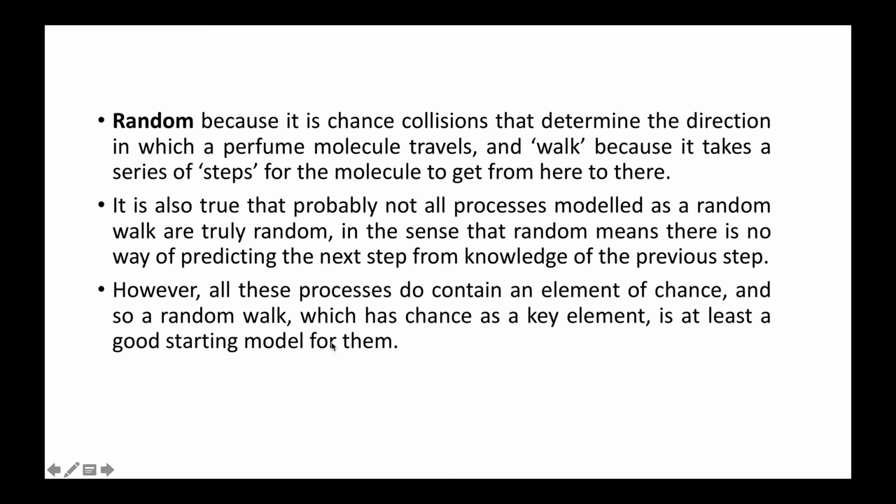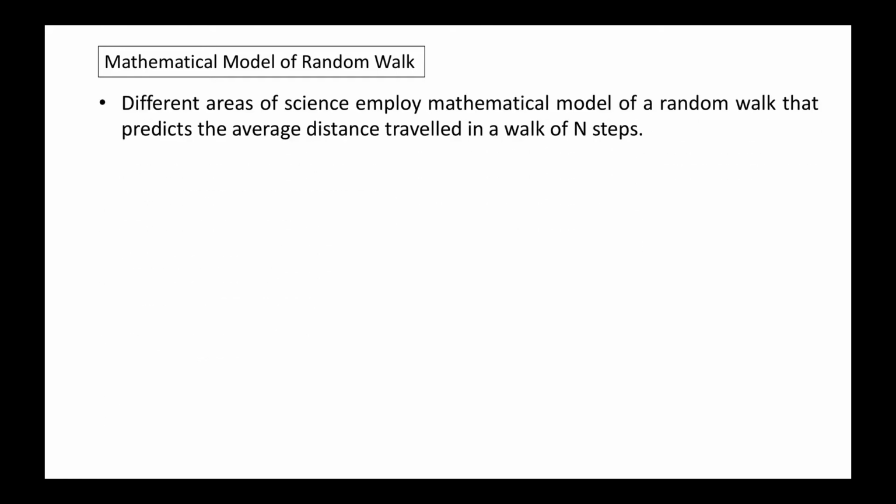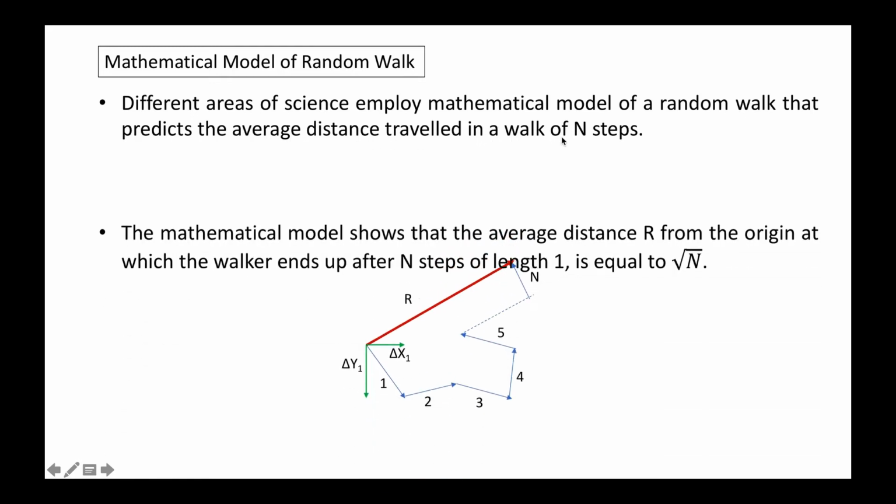So for these kinds of motion, we are talking about Brownian motion, diffusion of gas, etc. Now let us make the mathematical model of a random walk. Different areas of science employ the mathematical model of random walk that predicts the average distance traveled in a walk of n steps.